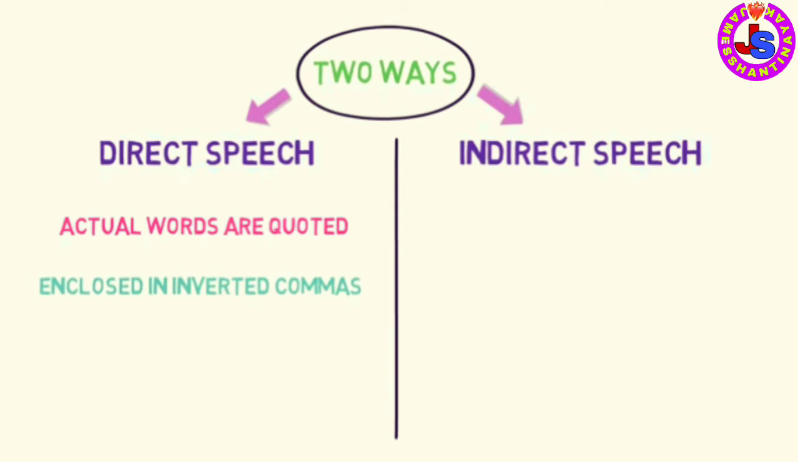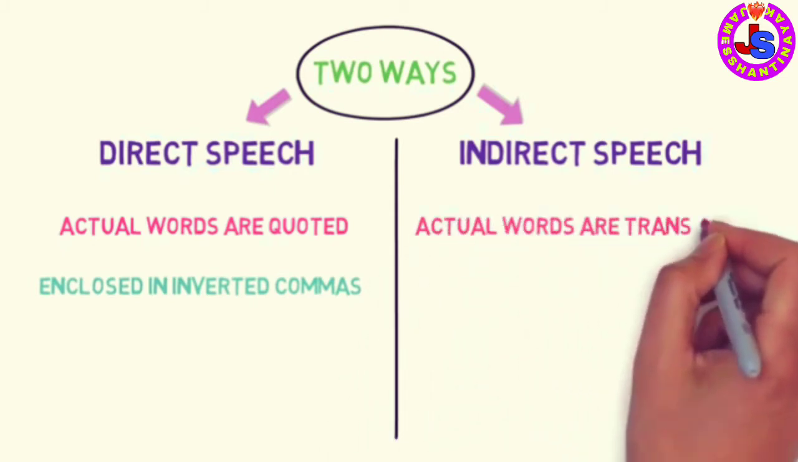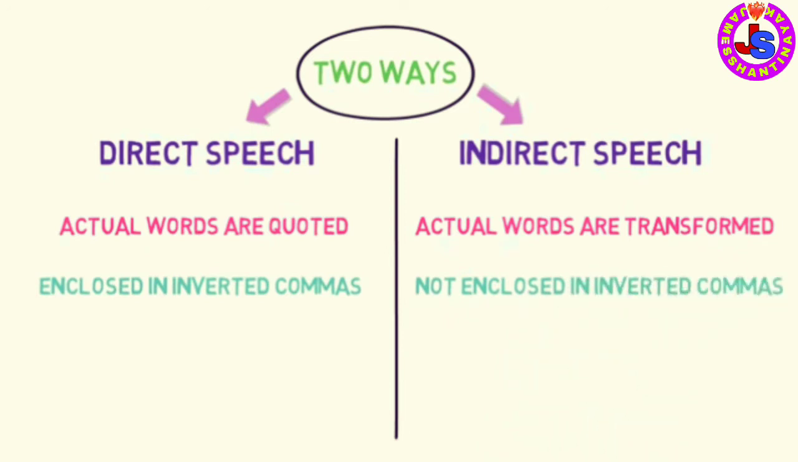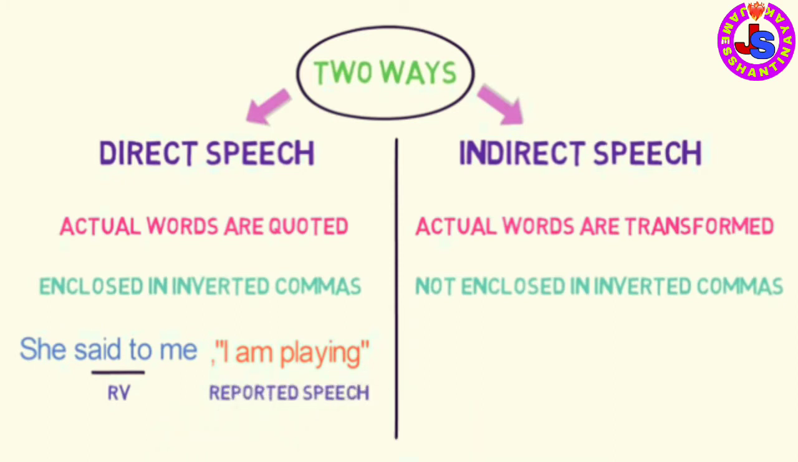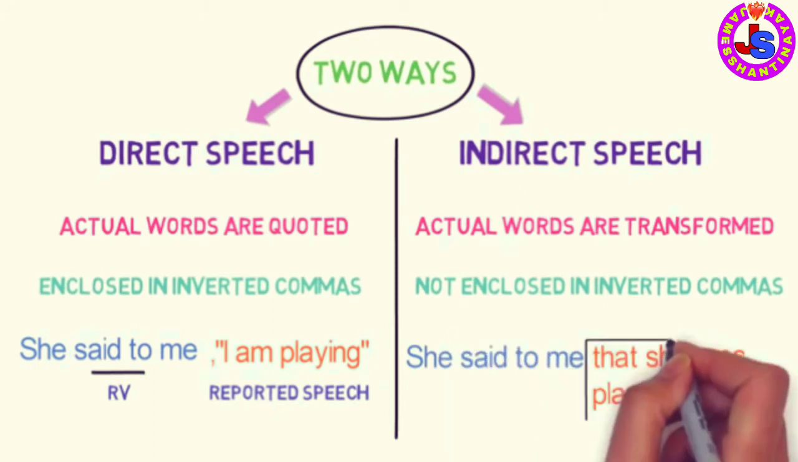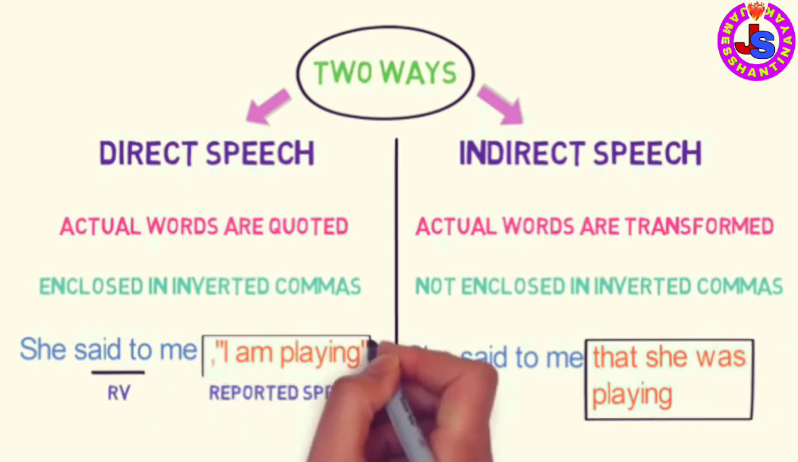In indirect speech, the actual words of the speaker are transformed. They are not enclosed in inverted commas. Instead, they are said or written in simple language. Let's look into an example of direct speech. She said to me, "I am playing." Here, said to is the reporting verb and I am playing is the reported speech. In the indirect speech, the sentence will be written like this. She said to me that she was playing. Now, you can see the two sentences. The second sentence is the transformed version of the first sentence.